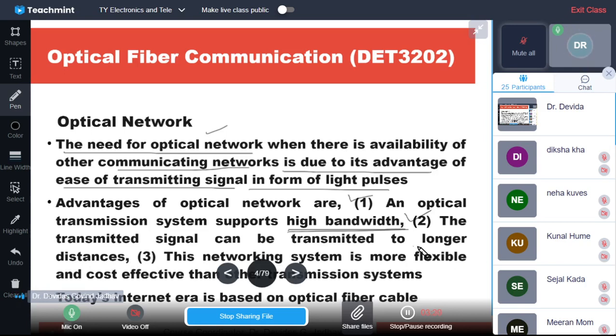As there is very low loss, very long distance communication transmission is possible. And this networking system is more flexible and cost effective than the other transmission systems. Okay. So, in today's internet era, the optical fiber communication network is broadly used.